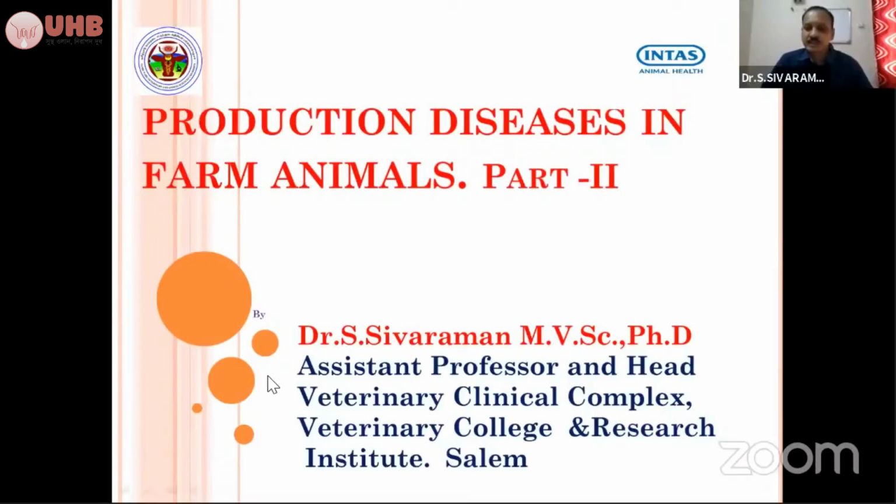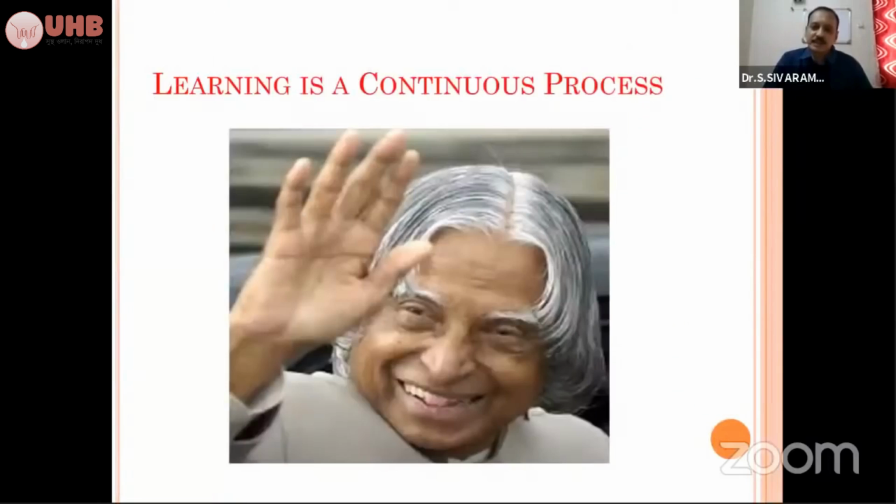In this session, we'll be going on to the other remaining metabolic conditions. As we said, learning is a continuous process. So we have to learn daily, day by day, and accumulate more knowledge and apply these things. As a practicing veterinarian, whatever we learn, we have to apply in the field conditions. Then only will it be useful for the farming community.